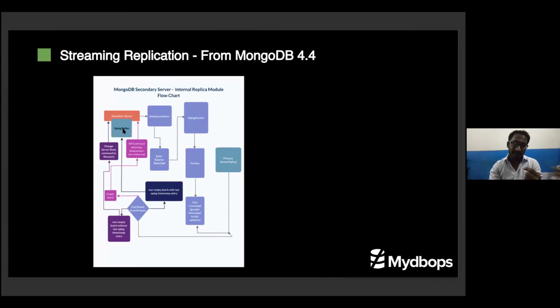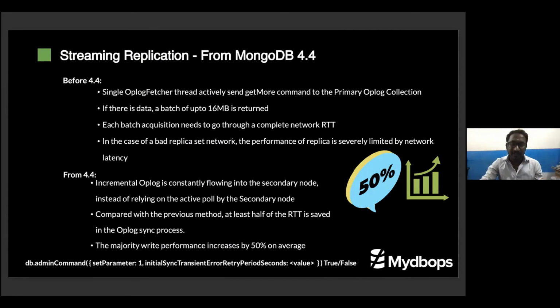The very important thing is that this is before 4.4. The streaming will be single thread streaming. The replication will be single threaded replication. Only the oplog fetcher is responsible for the whole 1 TB or 5 TB or 500 GB of data sync. So that is very important. After streaming replication is introduced, it continuously streams data from the primary or other secondary node.